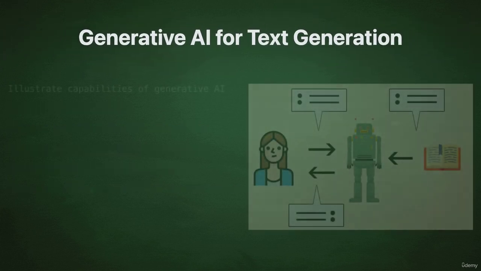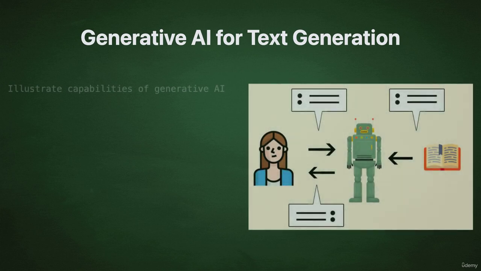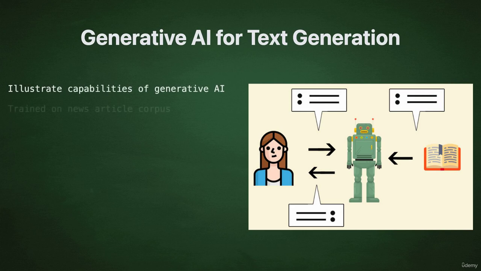To illustrate the capabilities of generative AI, let's consider a simple example of text generation. Imagine we have a generative AI model that has been trained on a large corpus of news articles. This model has learned the patterns and structures of language, as well as the common topics and writing styles found in news articles. Using this model, we can generate new, original text that resembles a news article.